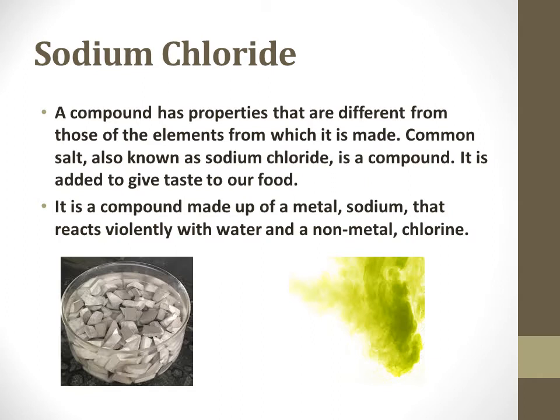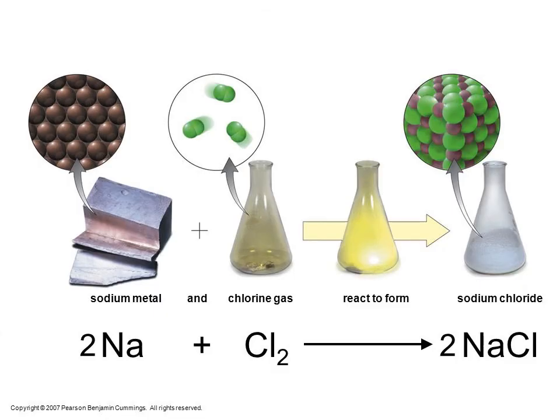You add salt for taste. So that common salt is nothing but sodium chloride. It is formed by the combination of sodium metal and chlorine non-metal. Just see here, sodium metal combines with chlorine gas to form sodium chloride, which is a compound.